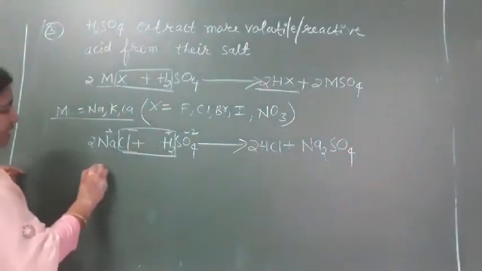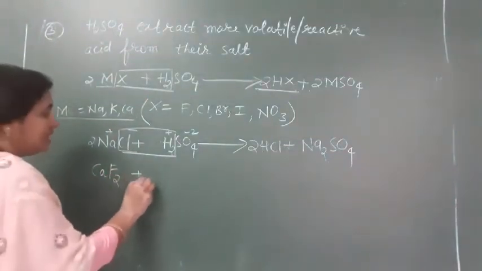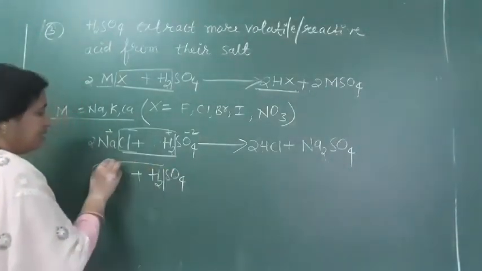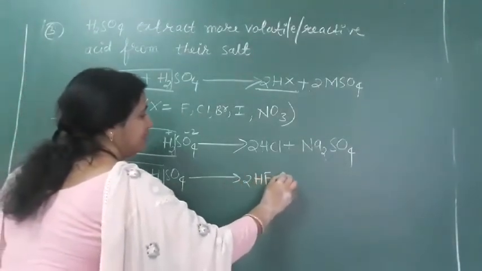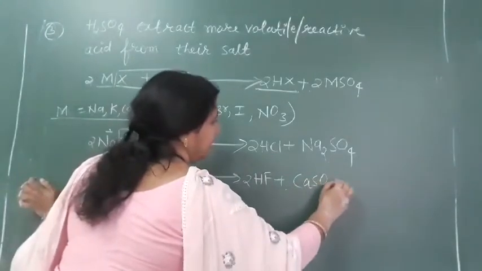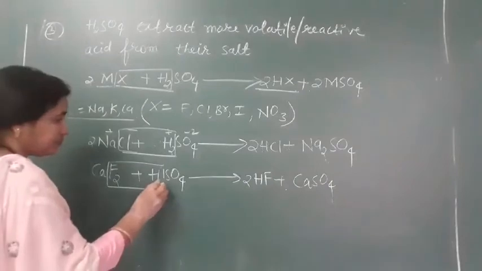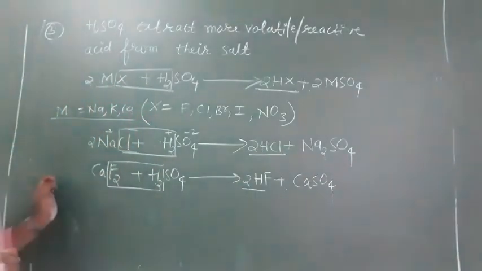Similarly, if you take CaF2, calcium fluoride, plus H2SO4, we will get 2HF plus CaSO4. So this 2HF, 2HCl, what are these? Acids.